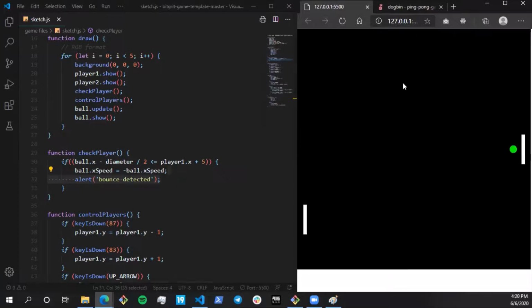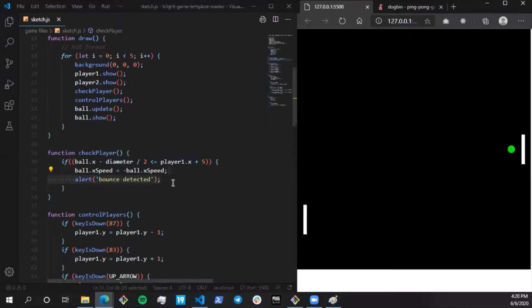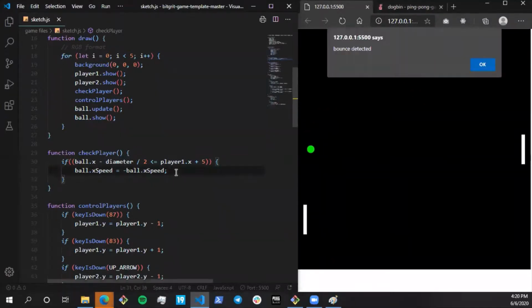Now if I just keep it over here, I remove this, it's still gonna say bounce detected because we have checked only for the x part, not the y part. So this is technically correct that ball dot x over here minus diameter by 2 and the x over here plus width by 2 over here. So the code is right, but we didn't mention that it has to be within the paddle. All right. So that is the extra if we are going to put in this condition. All right. So let me just remove this one. It's going to be spamming a lot of errors.